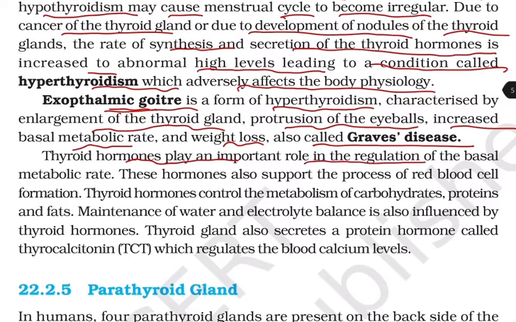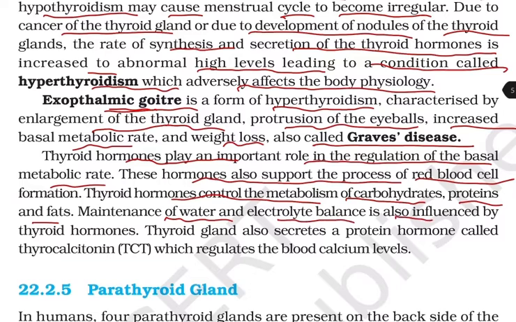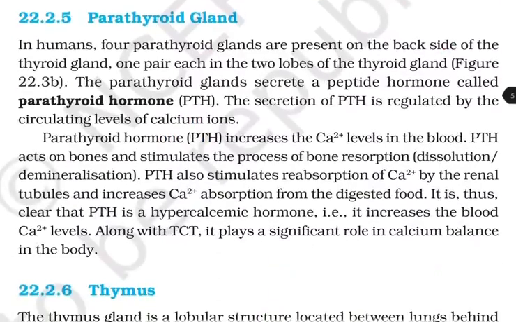Thyroid hormones play an important role in the regulation of the basal metabolic rate. These hormones also support the process of RBC formation. Thyroid hormones control the metabolism of carbohydrates, proteins, and fats. Maintenance of water and electrolyte balance is also influenced by the thyroid hormones. The thyroid gland also secretes a protein hormone called thyrocalcitonin, that is TCT, which regulates the blood calcium levels.